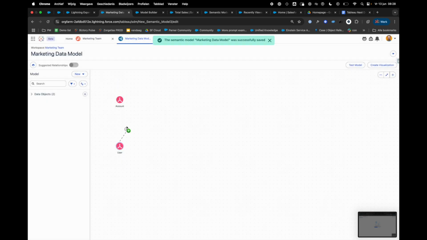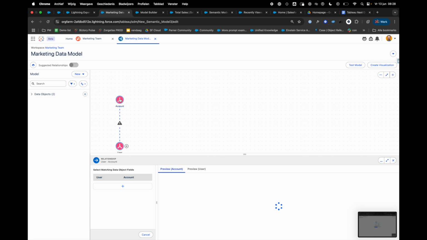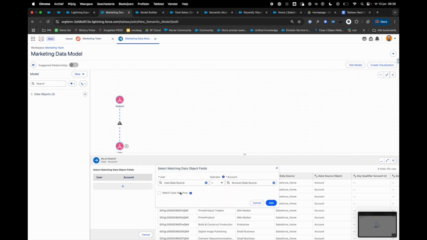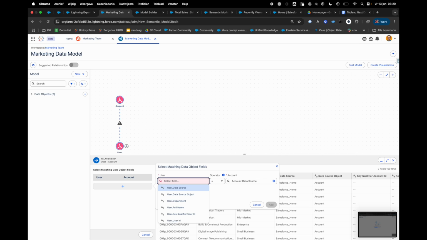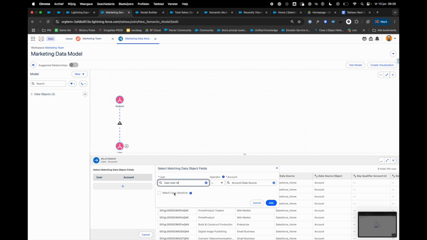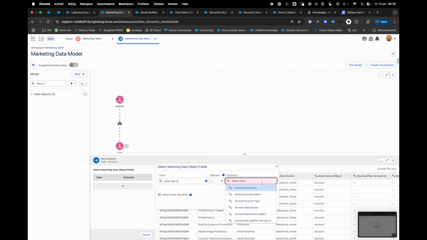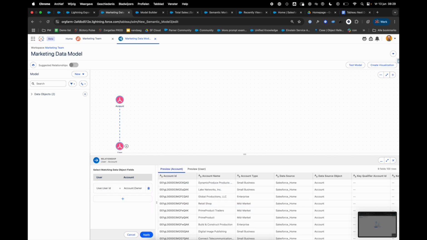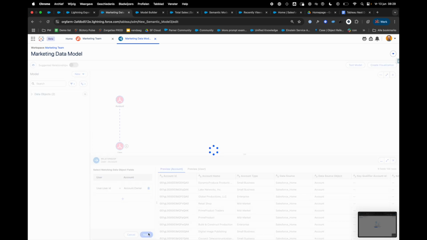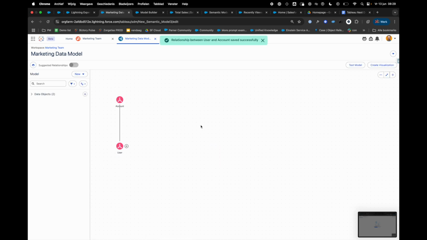And then simply by dragging it to the account object, I can establish a relationship. So if I here find the owner, the first one is the user, so I'm going to grab the user ID on the left side and then the owner on the right side. I'm going to click add, click apply, and there you have it.